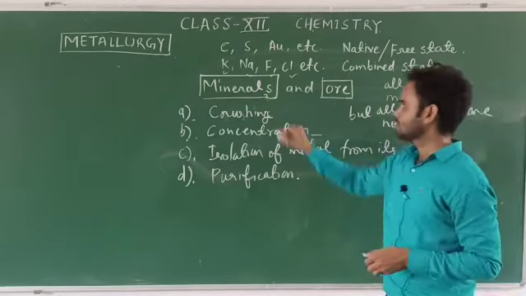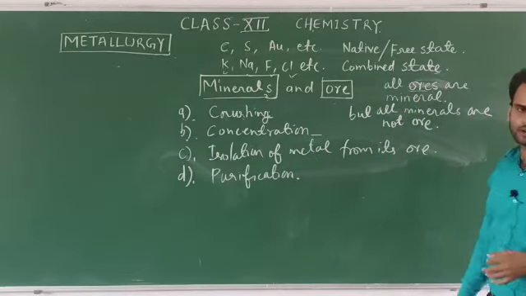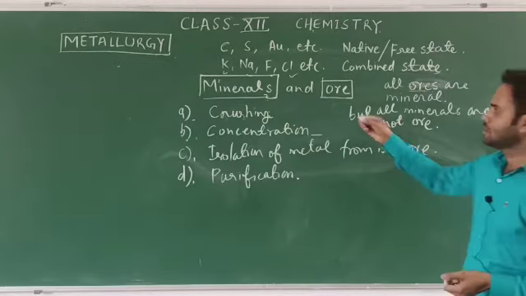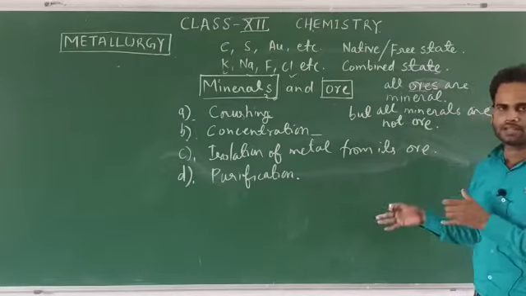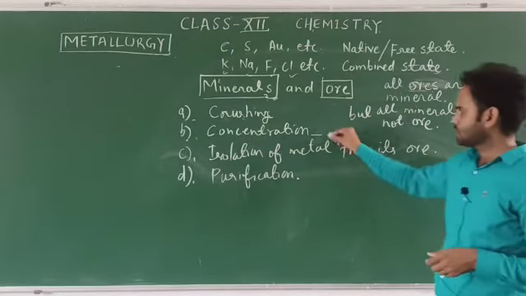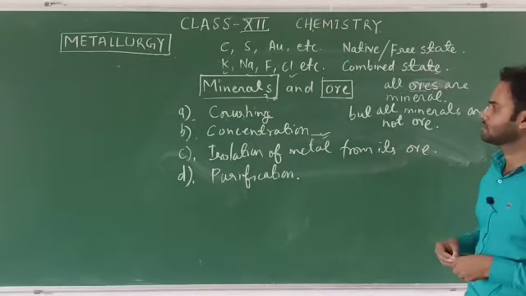Minerals are naturally occurring substances from which we can get the metal. These minerals are combined with undesirable substances, also known as gangue. In these steps we clean up that gangue, the undesirable substances.